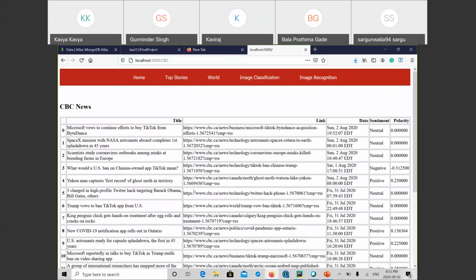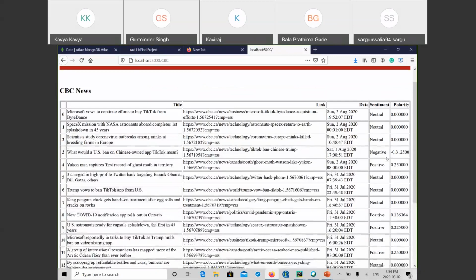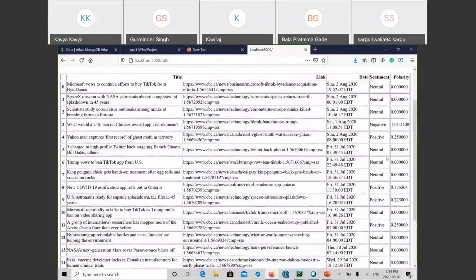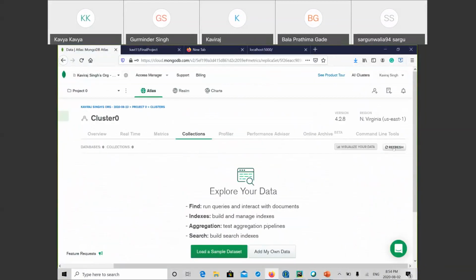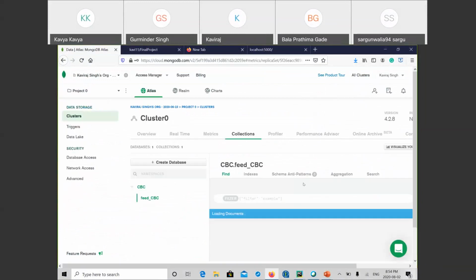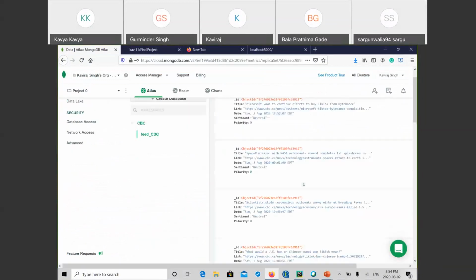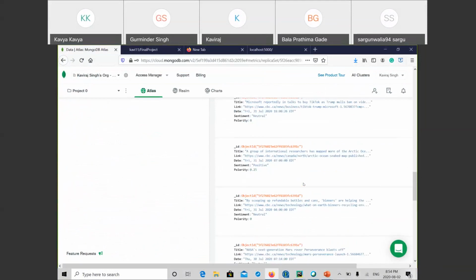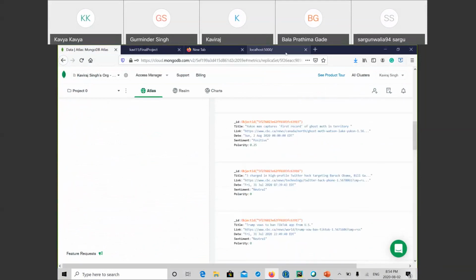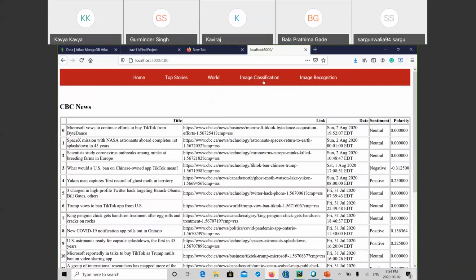These are the data that we are getting from CBC Channel News. So we have title, link, date, and their sentiment analysis, which are classified as sentiment and polarity. These are the results extracted directly from the channel. As shown, if we click on refresh, the data are automatically stored into our MongoDB database. These are all the records that are shown on the web page. Moving back to our web application, the next is the image classification.